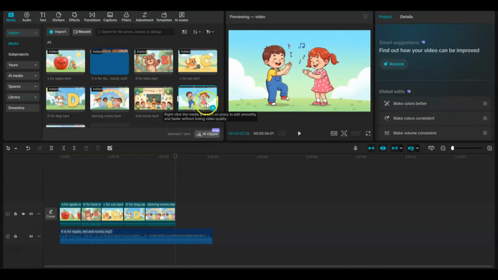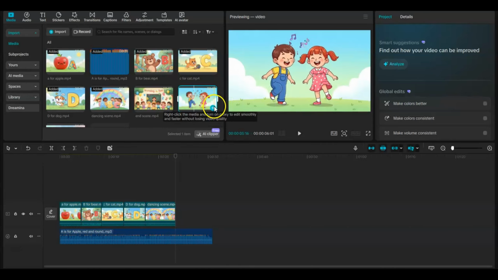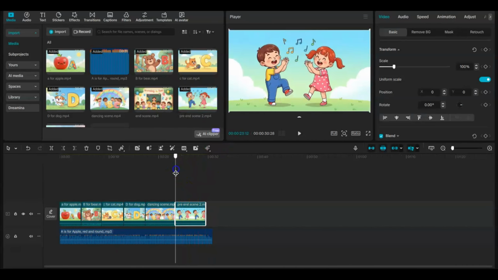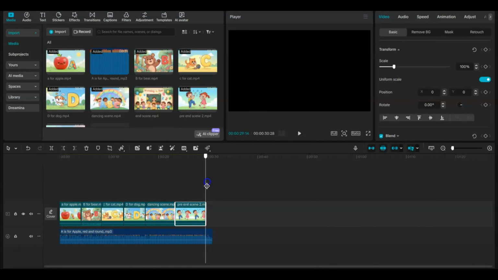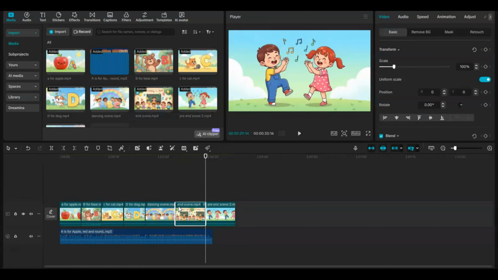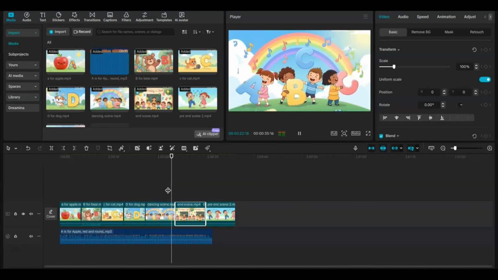Okay, so we're going to add the other parts where it looks like they are clapping and singing. And then at the end, we can add this one. Oh, okay, instead of this one, let's add this one. Yeah. So let's listen again.